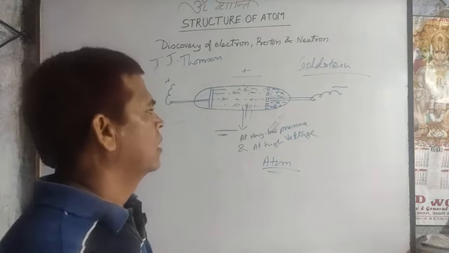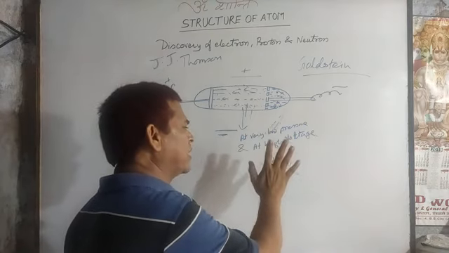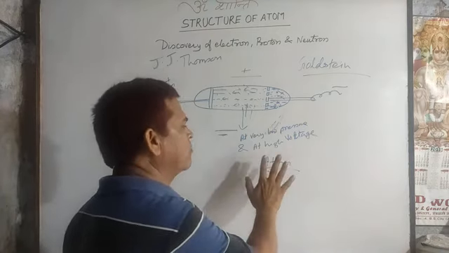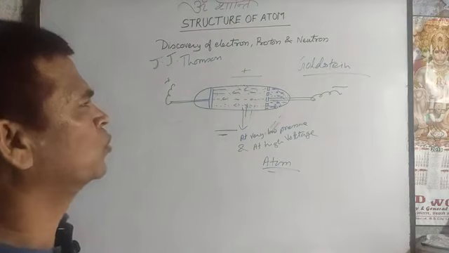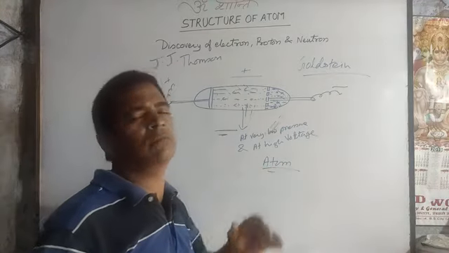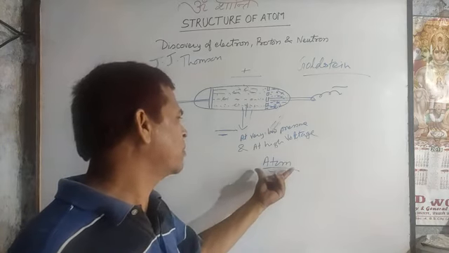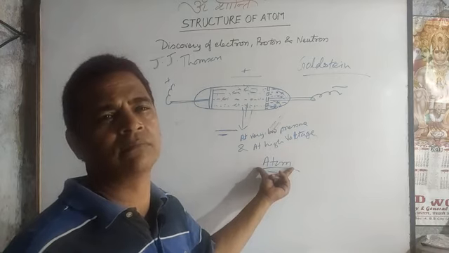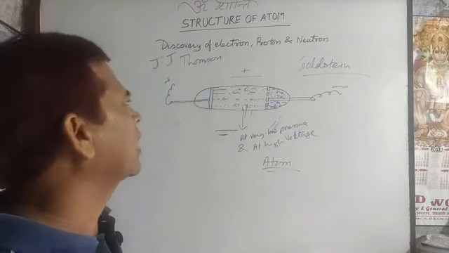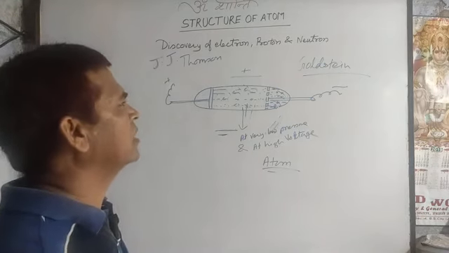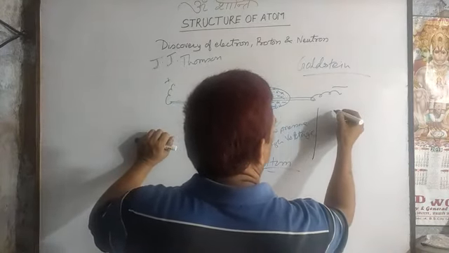In fact, later on it was observed that if only electrons and protons are present in the atom, then the atomic mass must be equal to the total mass of the electrons plus the total mass of the protons. But in various atoms this is not correct. That means a third particle must be present in the atom. So how was it experimentally proved? For the third subatomic particle, the neutron, one day another scientist, William Chadwick,